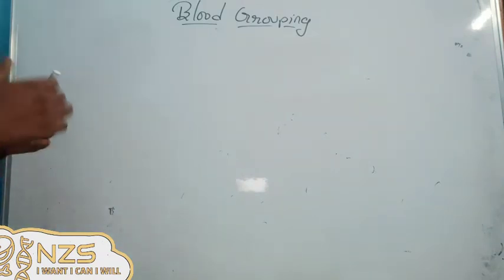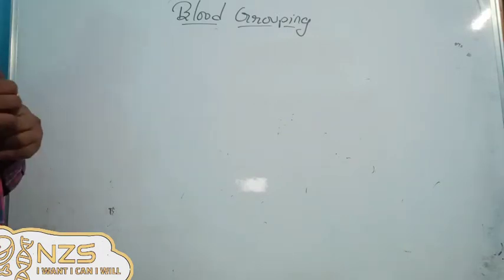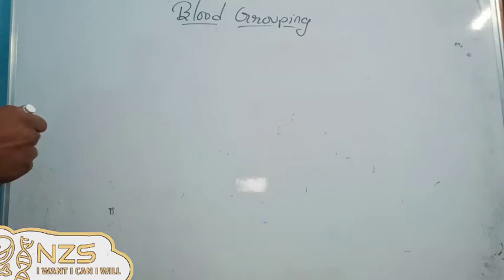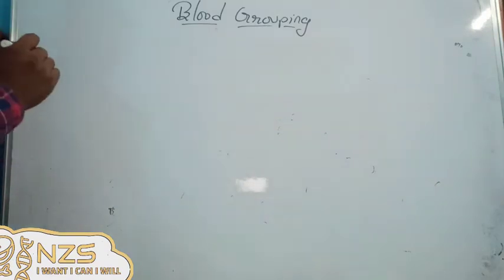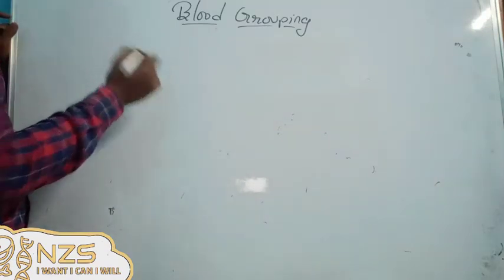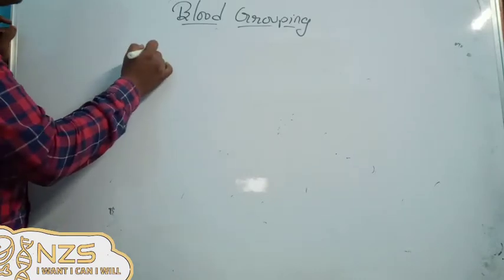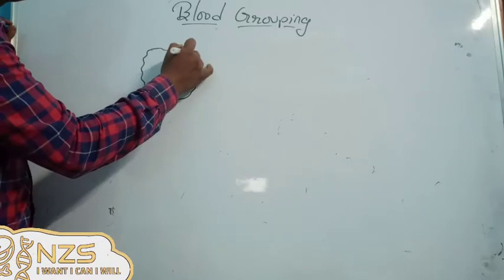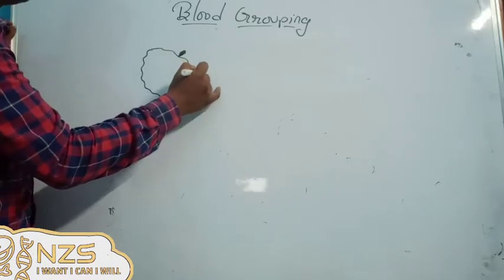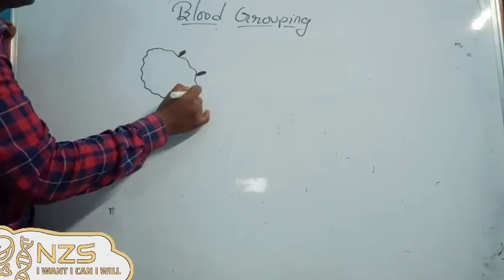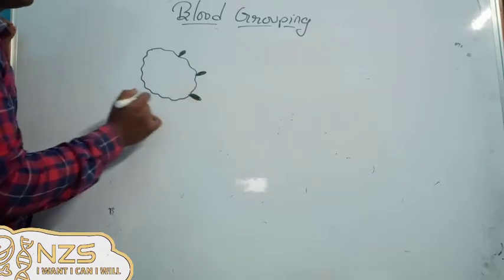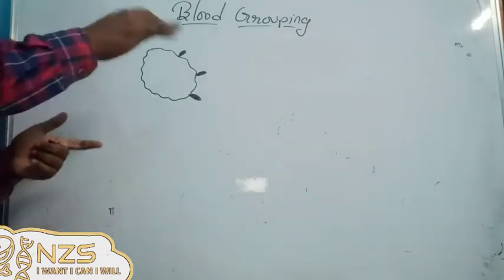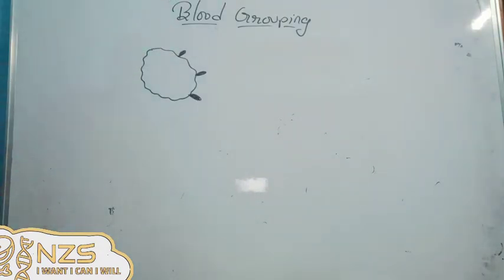But first of all, before going into this blood grouping topic, I just want to explain about the antigens and the antibodies. So generally, every cell will have some protein molecules on their cell membrane. I'm not saying that antigens are present all over the cell, but antigens can also be seen normally. But we are discussing the blood grouping, so that's why I'm taking a cell as an example.